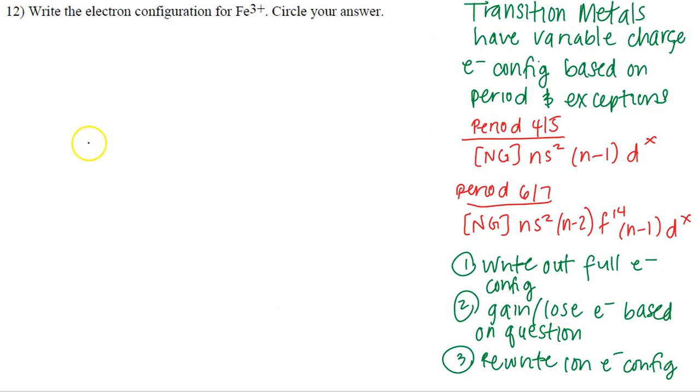That's what I'm trying to say. So this question says, write the electron configuration for iron 3+. So they want you to write the electron configuration for this particular ion of iron. Okay, now what do we know about iron?